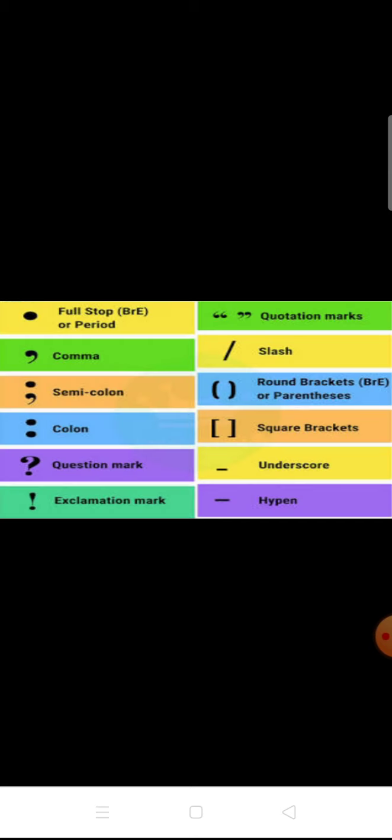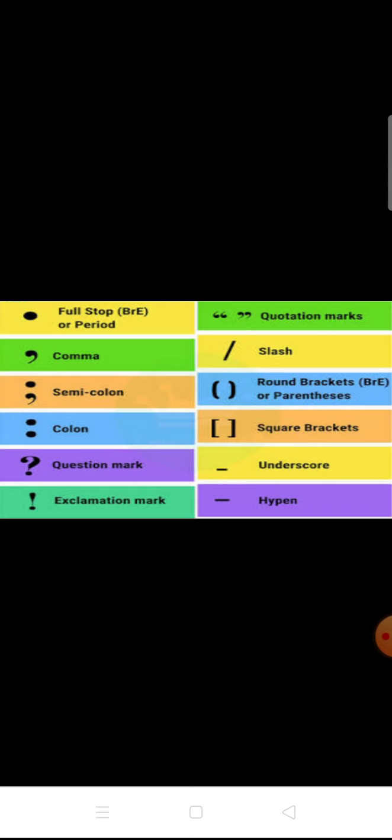Then look here. What are the punctuation marks? Full stop, comma, semicolon, colon, question mark, exclamation mark, quotation mark, slash, round brackets, square brackets, underscore, and the last one is hyphen. Be aware of where we have to use these types of punctuation.